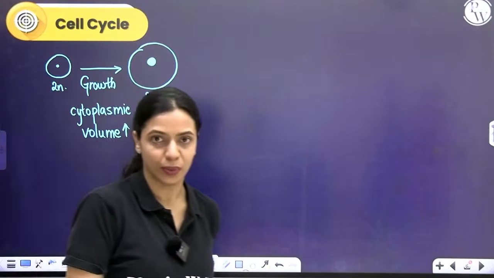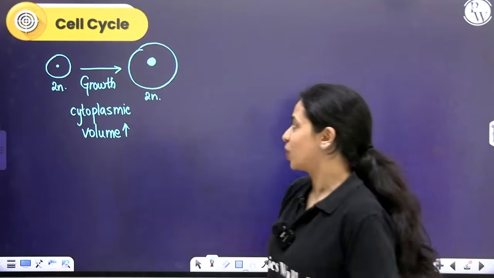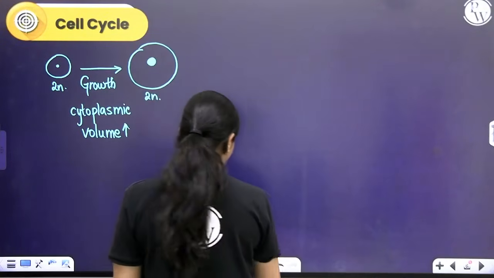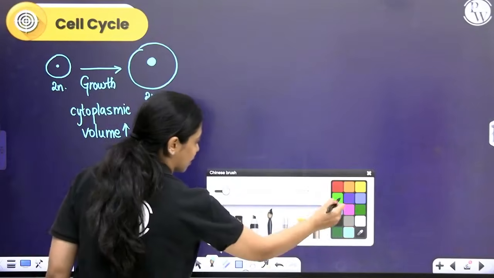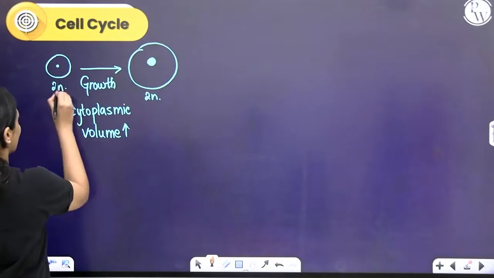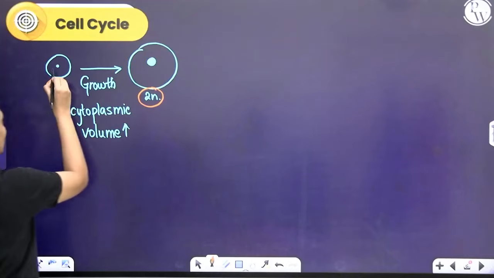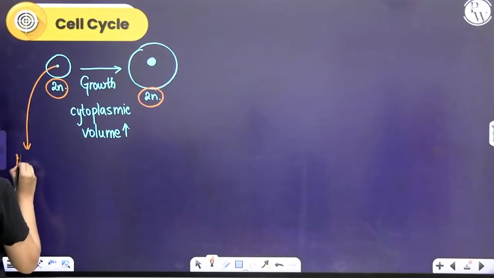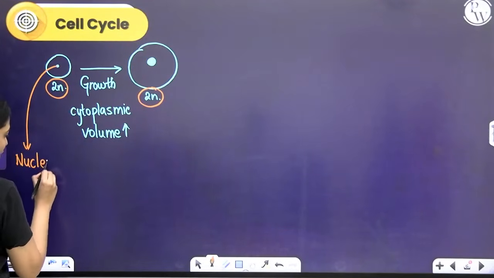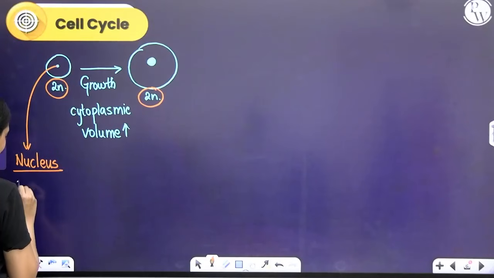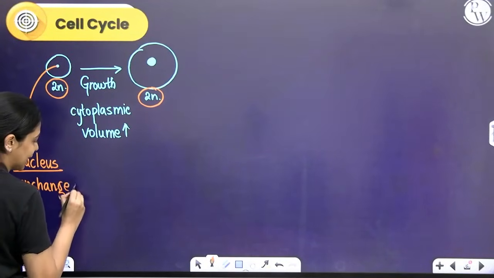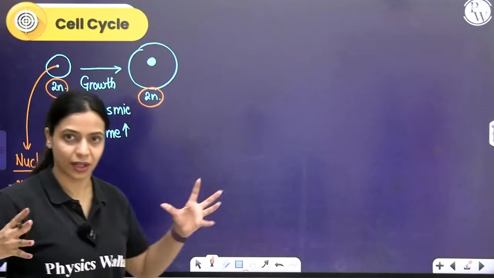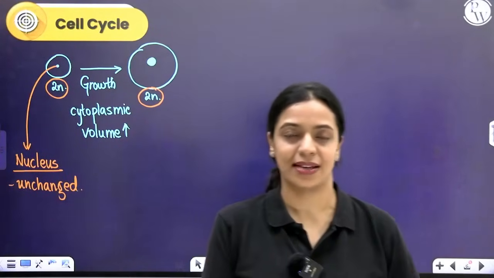Cytoplasmic volume is going to increase. But let's look at the nucleus. Here you have a diploid nucleus. Here again you have a diploid nucleus. This is the nucleus. The nucleus is unchanged even after the cell has increased in volume. The cell has grown bigger, but the nucleus remains as it is.